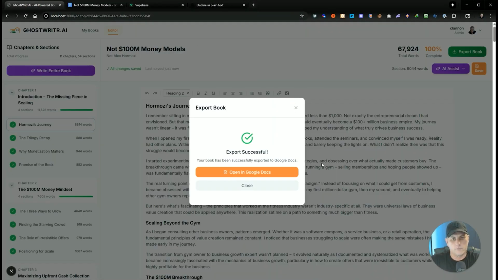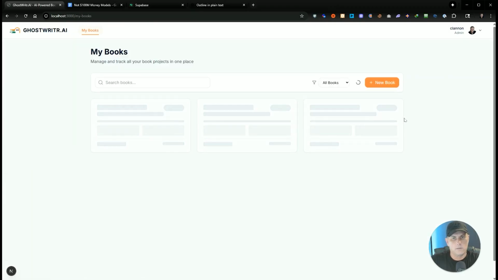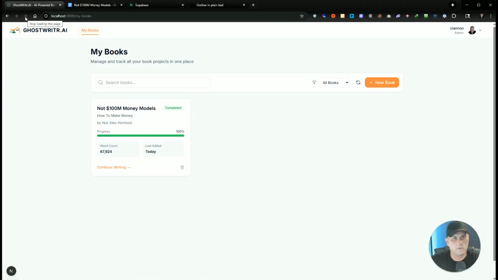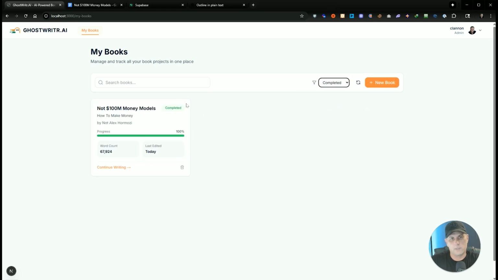Also, I'm going to continue to work on this. Actually, let me show you. This is periodically breaking too, but let me show you the settings. Here we go. So you can see the status is completed here. We have a filter here where I can look at draft or books in different states. Completed shows me that this one we just did.